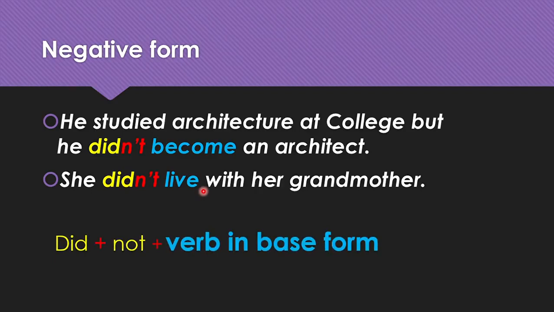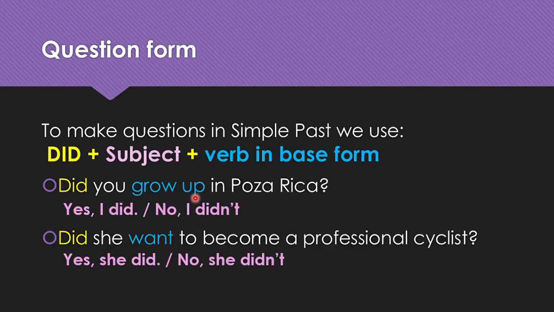Okay, so for the negatives, we need to use did plus not plus verb in base form. Either if it's irregular like become or regular like live. And the question form. Did, now we put it at the beginning. Did plus subject plus verb in base form.